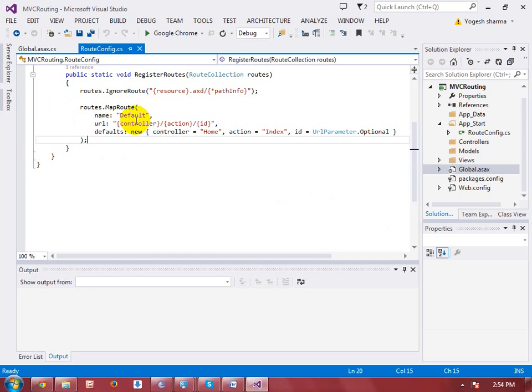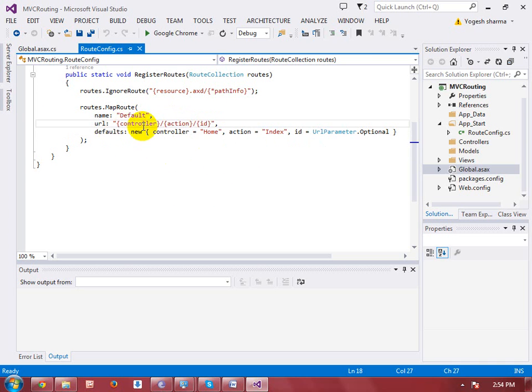In MapRoute, we have to define the route name. This is the key value. If I want to create a new route, then I have to give another name, because the name cannot be the same. Okay, so this is the pattern. This is a URL pattern. In this pattern you can pass some values like controller, action, then id. These are the segment variables. I mean to say that any name can come here, because I used curly braces over there.